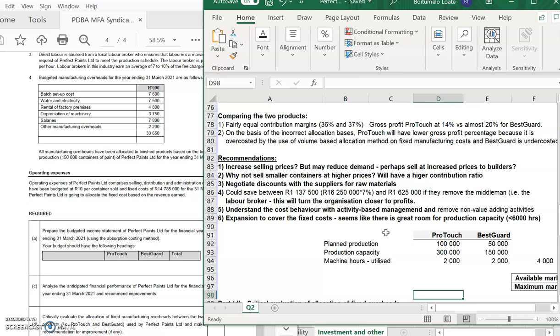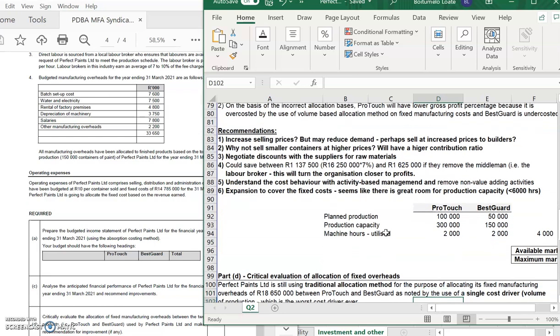Number 5, you can understand the different cost behaviors using activity-based costing system and remove any non-value adding activities. And number 6, you can look to increase your production capacity. You've still got to cover a lot of your fixed costs, and there's room for production capacity in terms of your machine hours and based on what you're producing versus your planned production. So you can also have room for expansion. Those are the recommendations that should have come through.